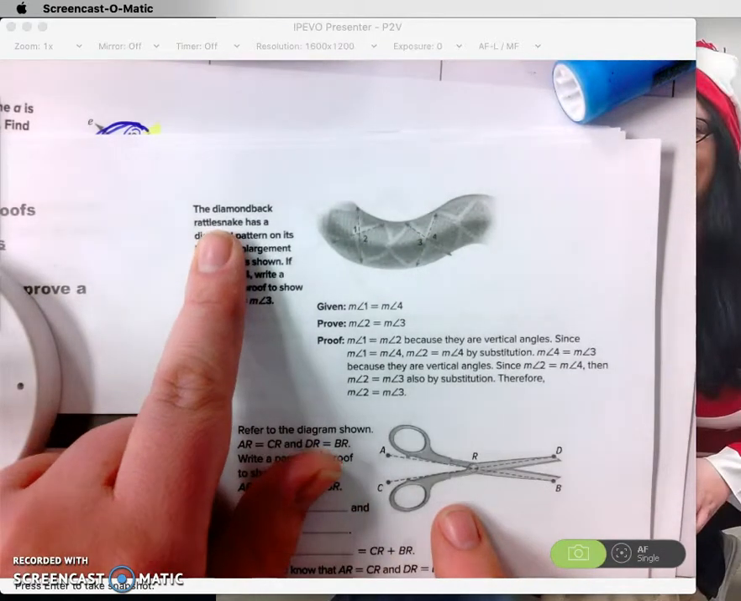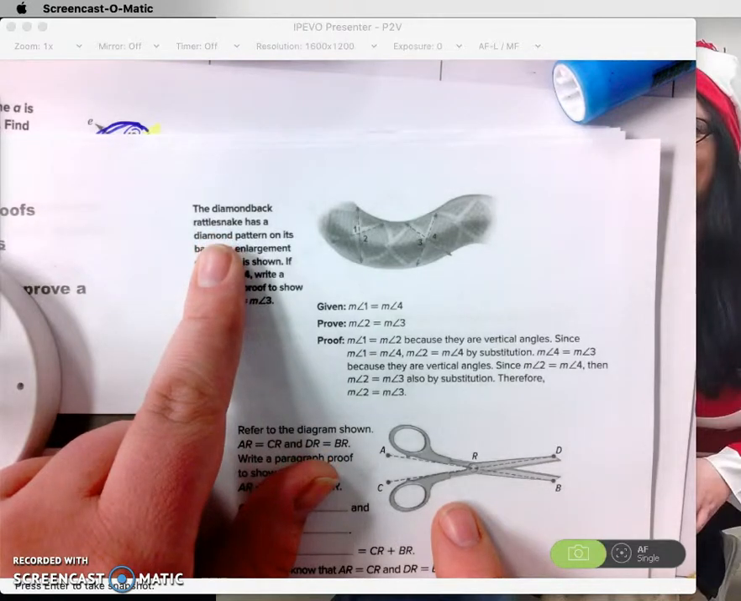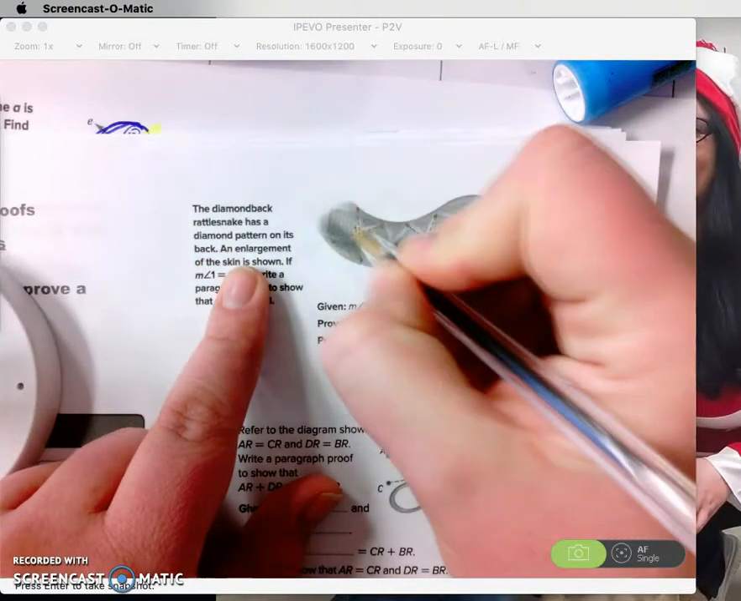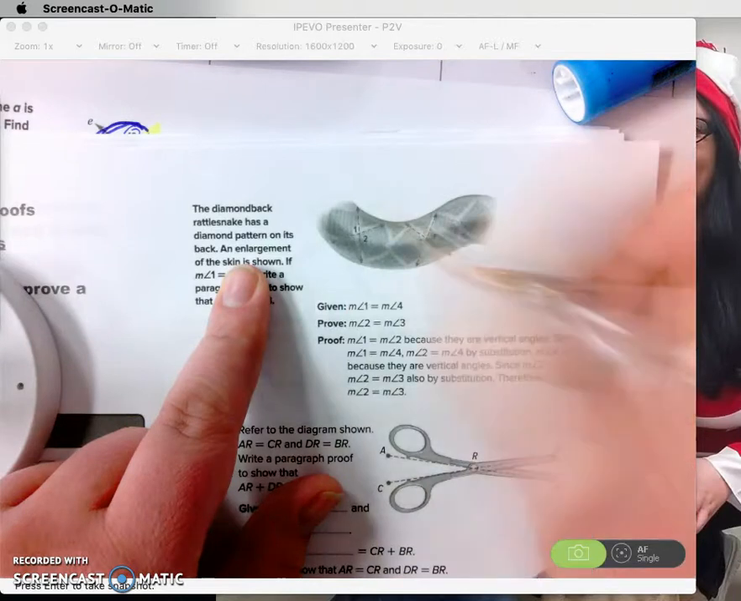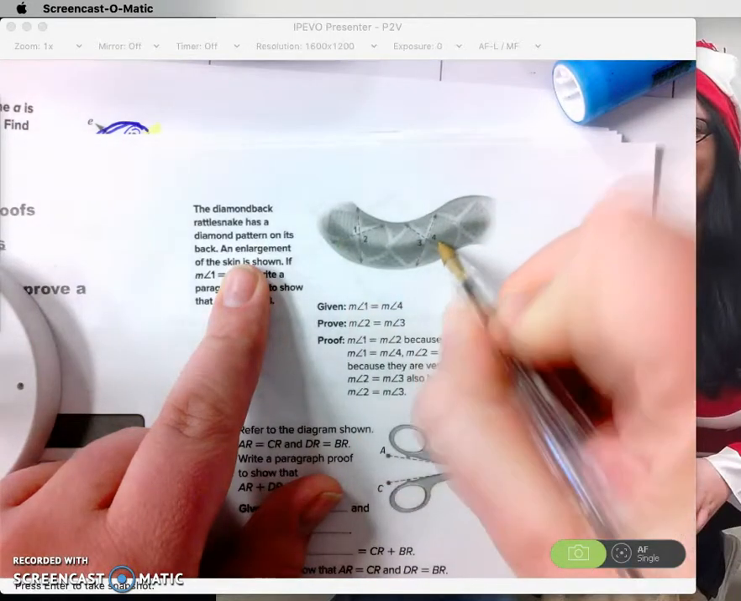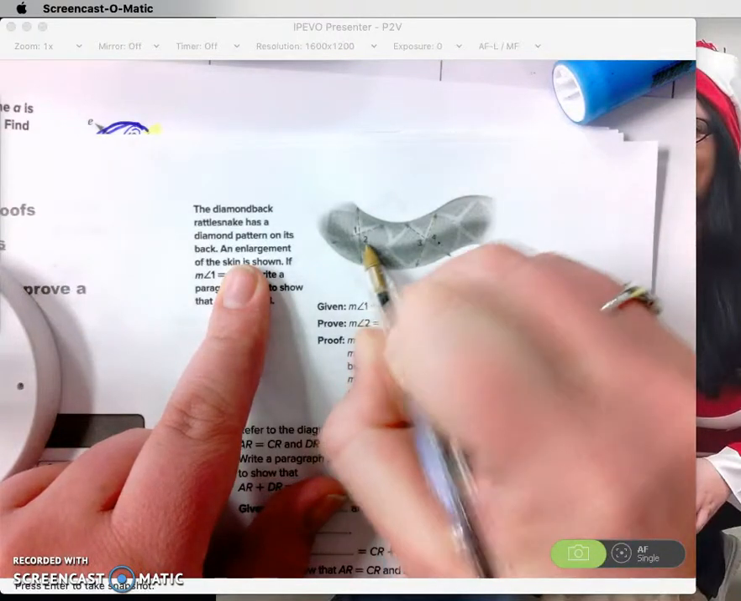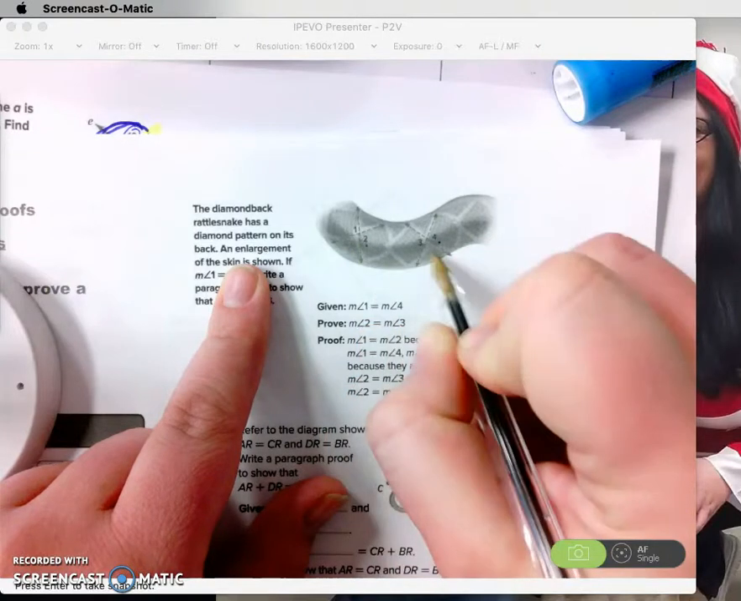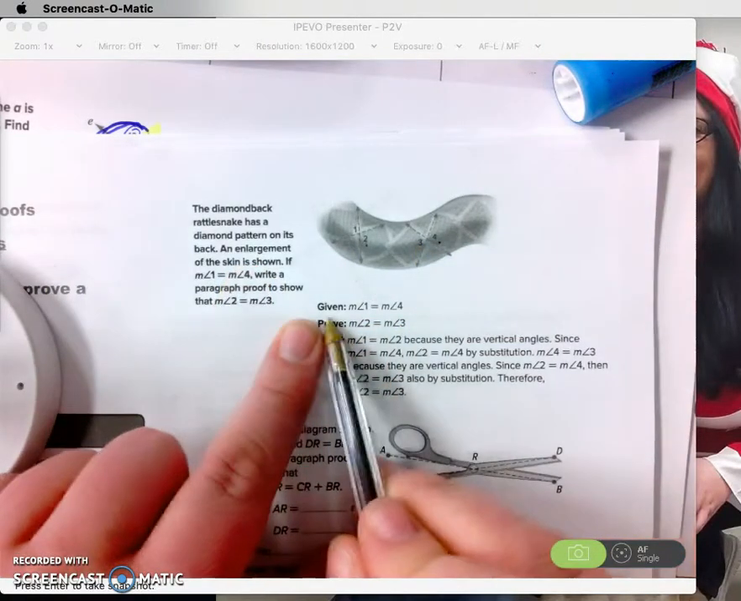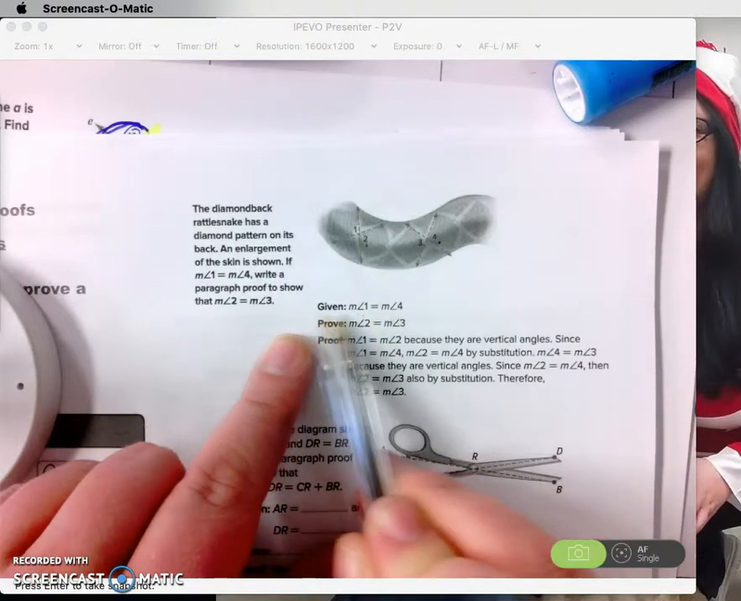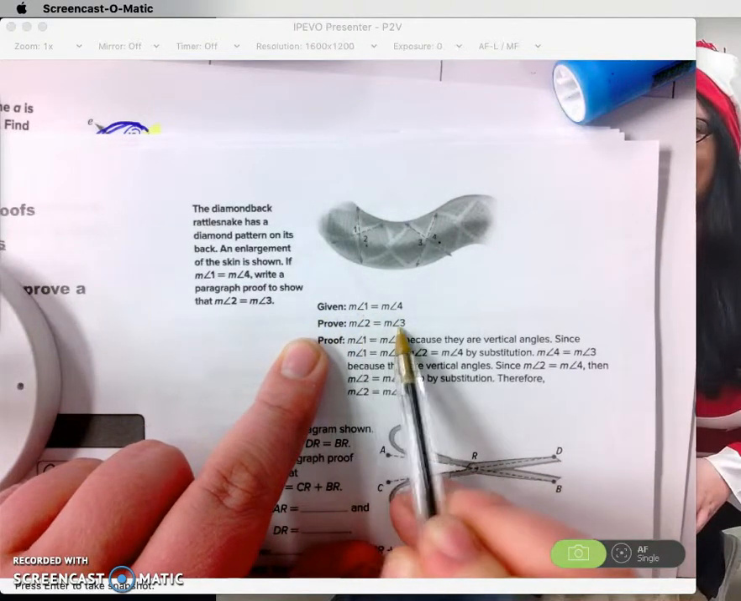The diamondback rattlesnake has a diamond pattern on its back. An enlargement of the skin is shown. If the measure of angle 1, right here, is equal to the measure of angle 4, write a paragraph proof to show that the measure of angle 2, right here, is equal to the measure of angle 3. So the first part is that angles 1 and 4 are equal. That's our given, and we're going to prove that 2 is equal to 3.